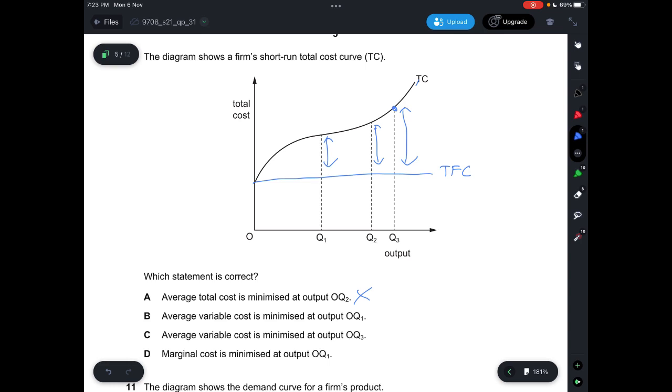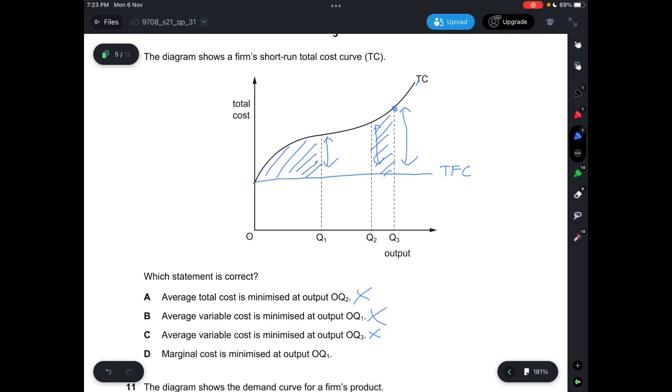Okay, then for B, it says average variable cost is minimized at output OQ1. This is incorrect because, as you can see here, the entire thing here is a considerably large area, and then for OQ3 you can see that it is slightly larger as well, so OQ3 will not be the answer. In this case, if you want the average variable cost to be minimized, that will be at OQ2.